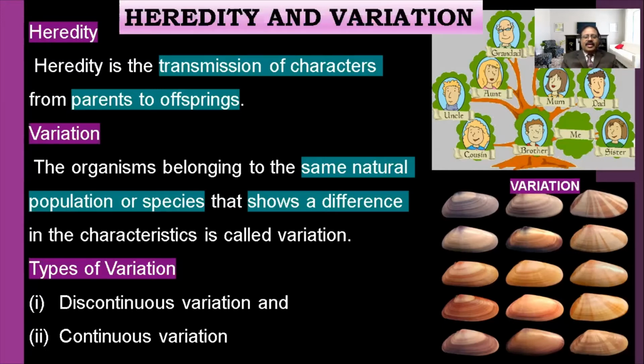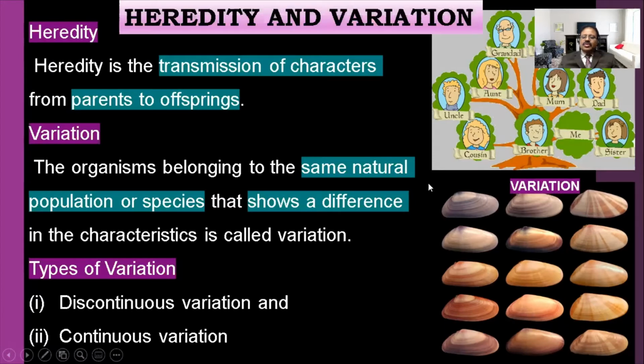Likewise, the characters are passed on from one generation to another generation, but small variations are there. Here you can see the shells. All the shells are from the same parent, the same species, but with different colors and different stripes.